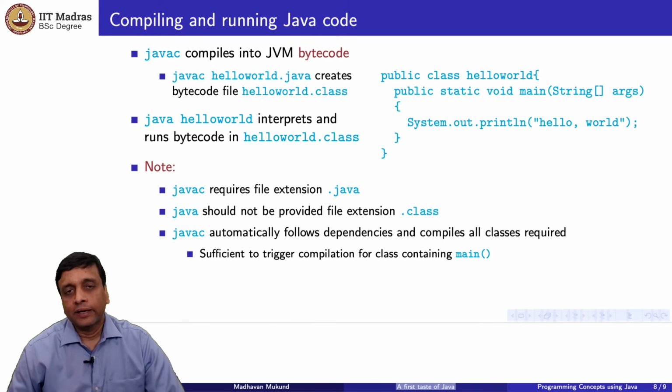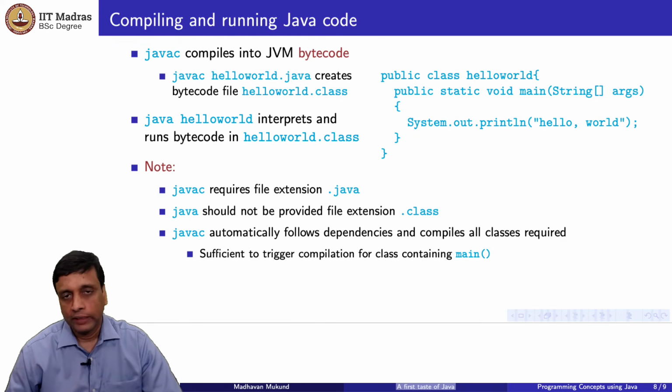So there are some minor irritations with this whole thing. One thing is the way that you call. When you use the compiler, you must of course call it on a file which has a .java extension, but you must pass the extension as part of the command. So you must say java HelloWorld.java. You cannot just say java HelloWorld and expect it to find HelloWorld.java. I don't know why. It should be easy, but it is part of the design.